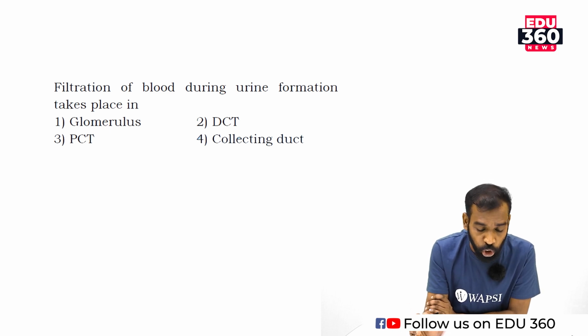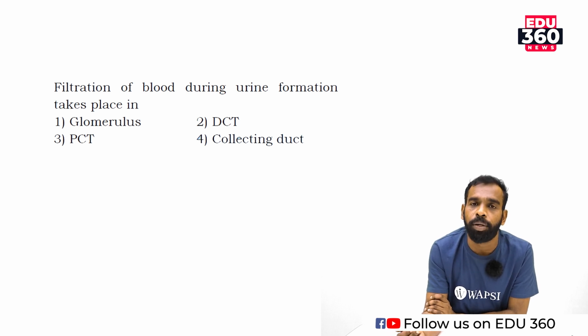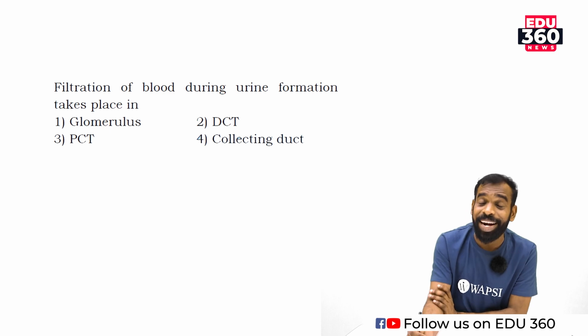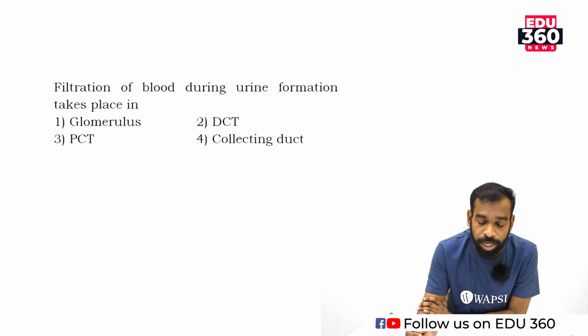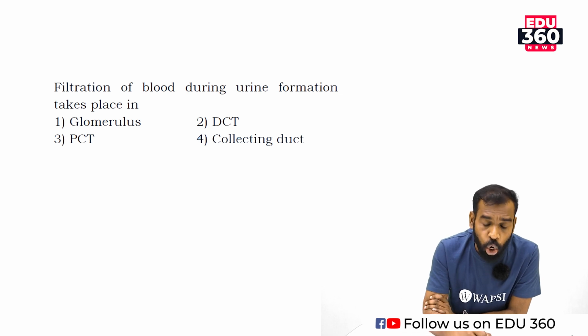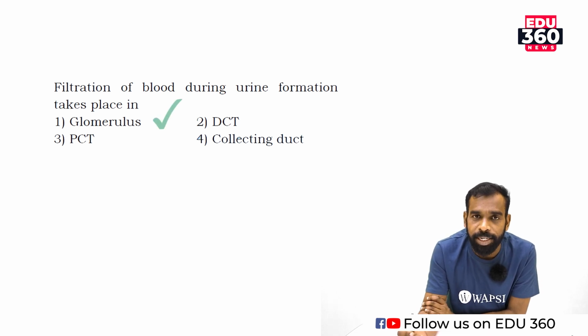So option number 1 glomerulus, option number 2 DCT, that is distal convoluted tubule. Option 3 is PCT, proximal convoluted tubule, and option number 4 is collecting duct. So glomerulus is the correct answer.